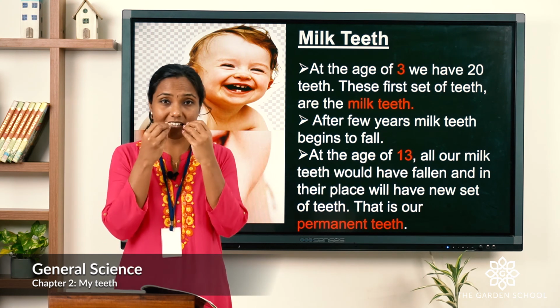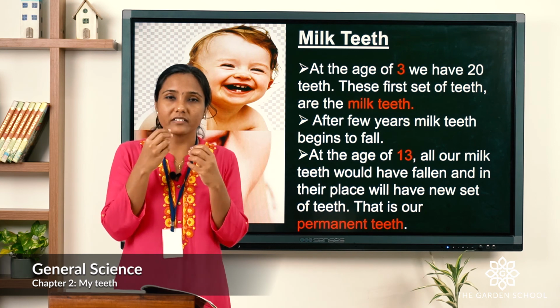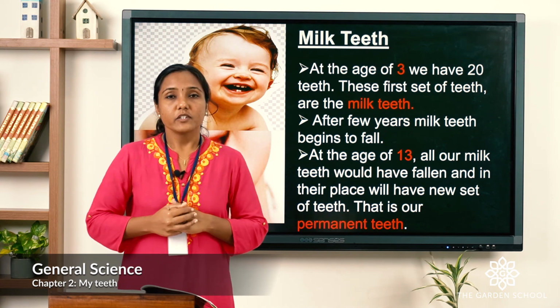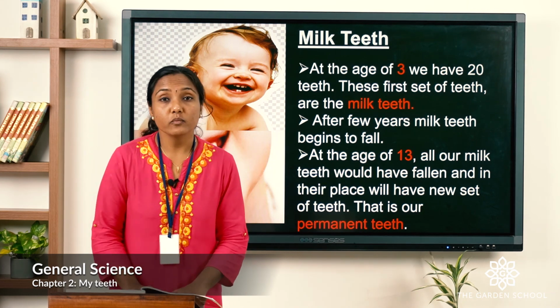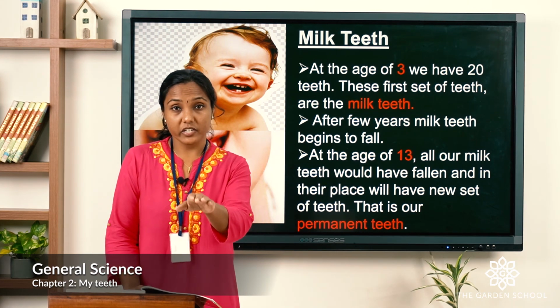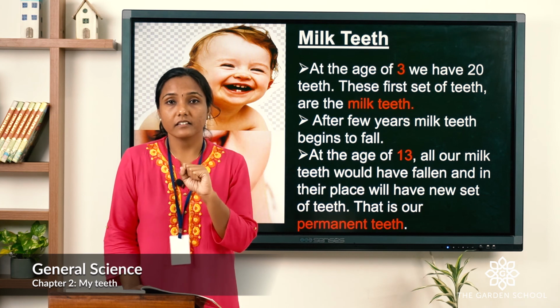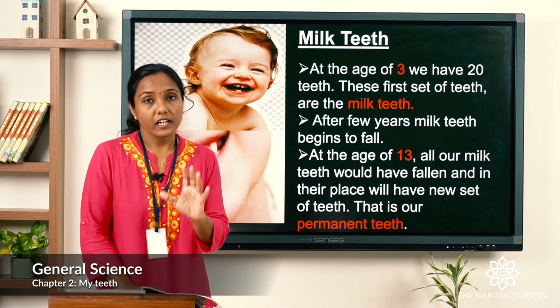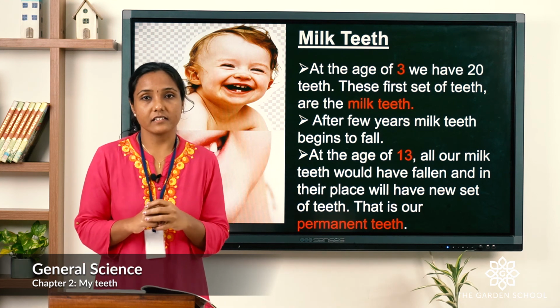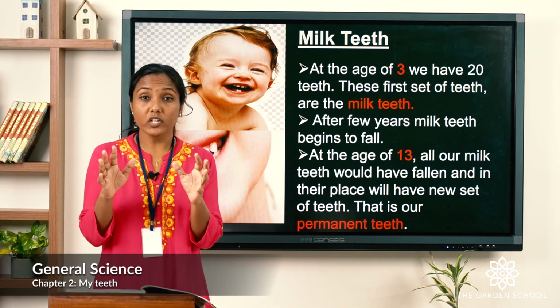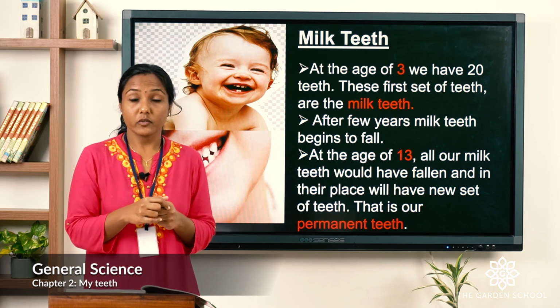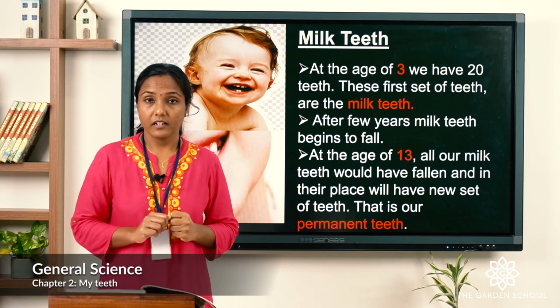You can see they have different shapes. Some are broad, some are pointed, right? And some are bigger, some are smaller. So the first set of teeth which at your age now you have is milk teeth. Okay? So how? At the age of 3, you have 20 teeth. So those are all the first set of teeth, which are milk teeth. So that's not your permanent teeth.